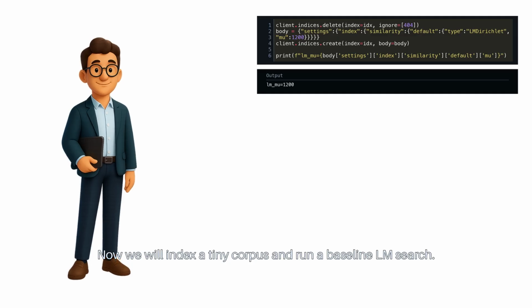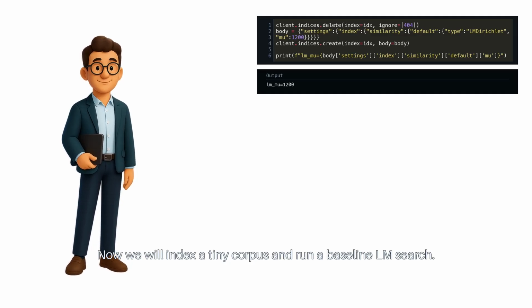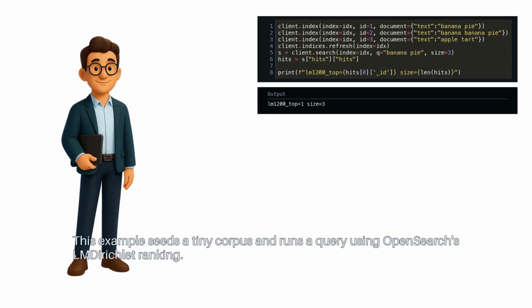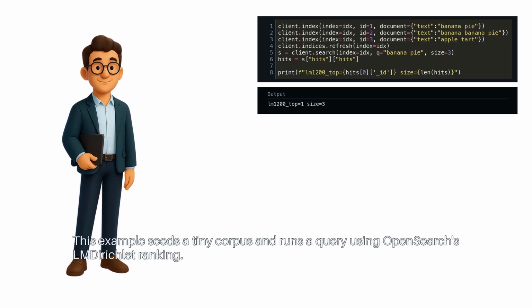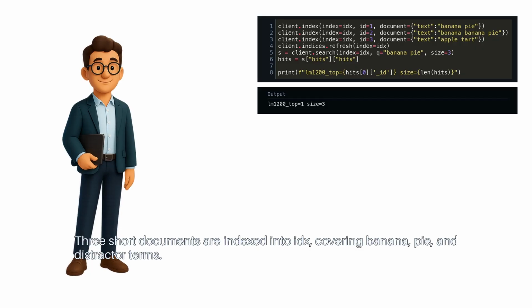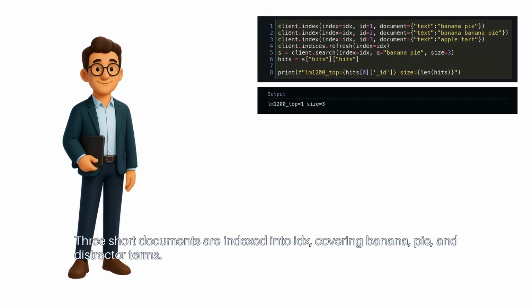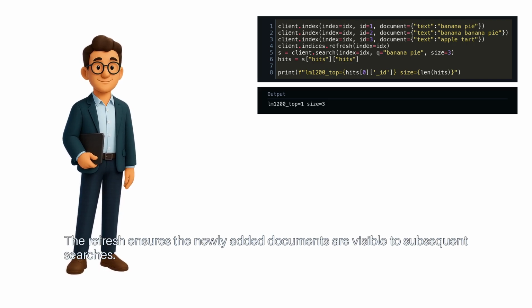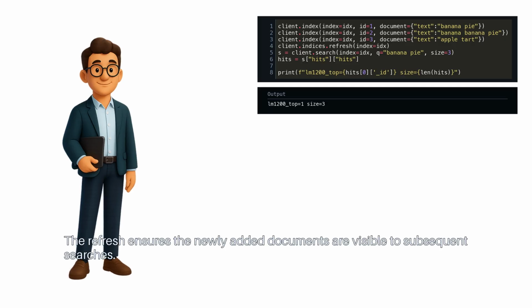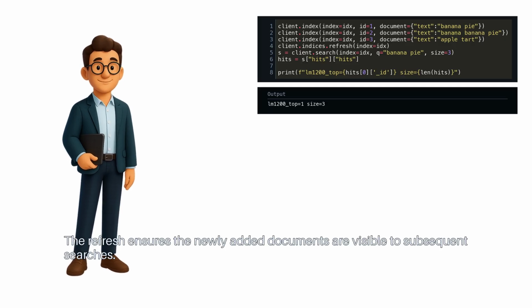Now we will index a tiny corpus and run a baseline LM search. This example seeds a tiny corpus and runs a query using OpenSearch's LMDirichlet ranking. Three short documents are indexed into IDX, covering banana, pie, and distractor terms. The refresh ensures the newly added documents are visible to subsequent searches.